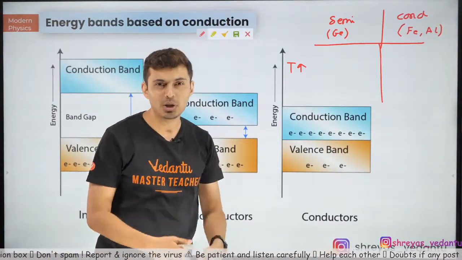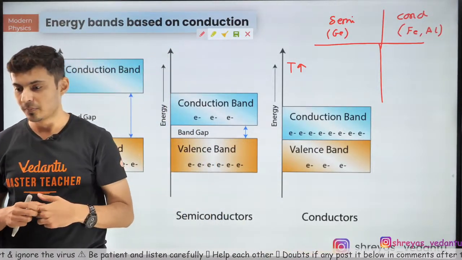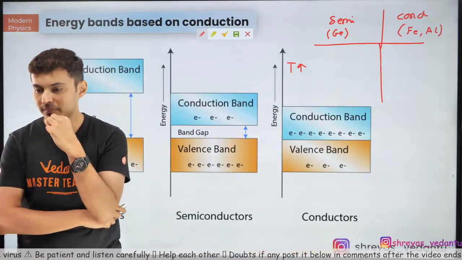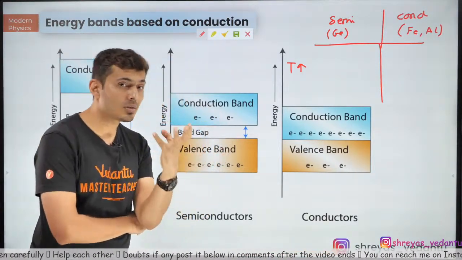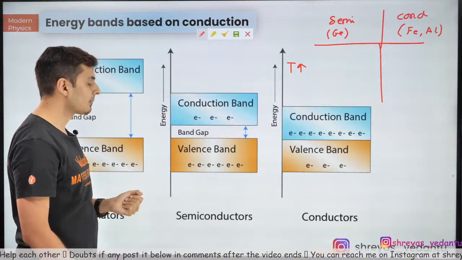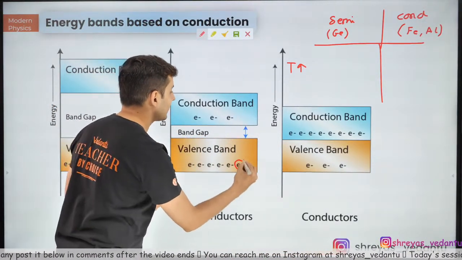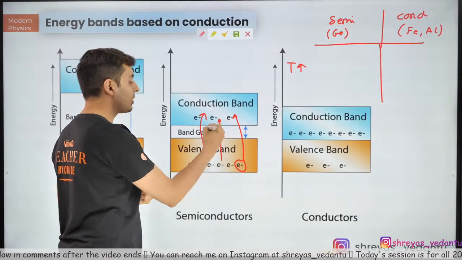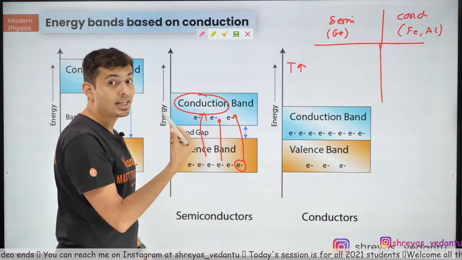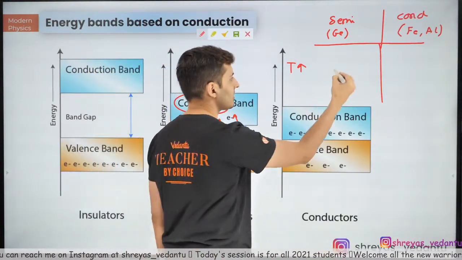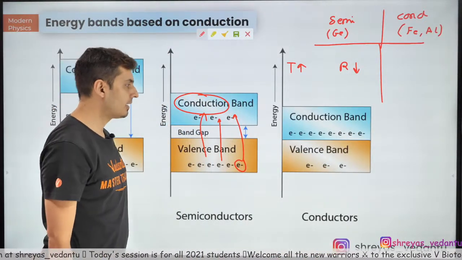For germanium, what do you think? Will the resistance increase or will it decrease? Come on, my warriors, what do you think? When the temperature is increased, what will happen? More collisions. If more collisions, these electrons will come over here. So the more electrons there are because of the thermal collisions, the better will be the conduction. And the moment the conduction increases, what will happen to the resistance? The resistance will decrease. Correct.